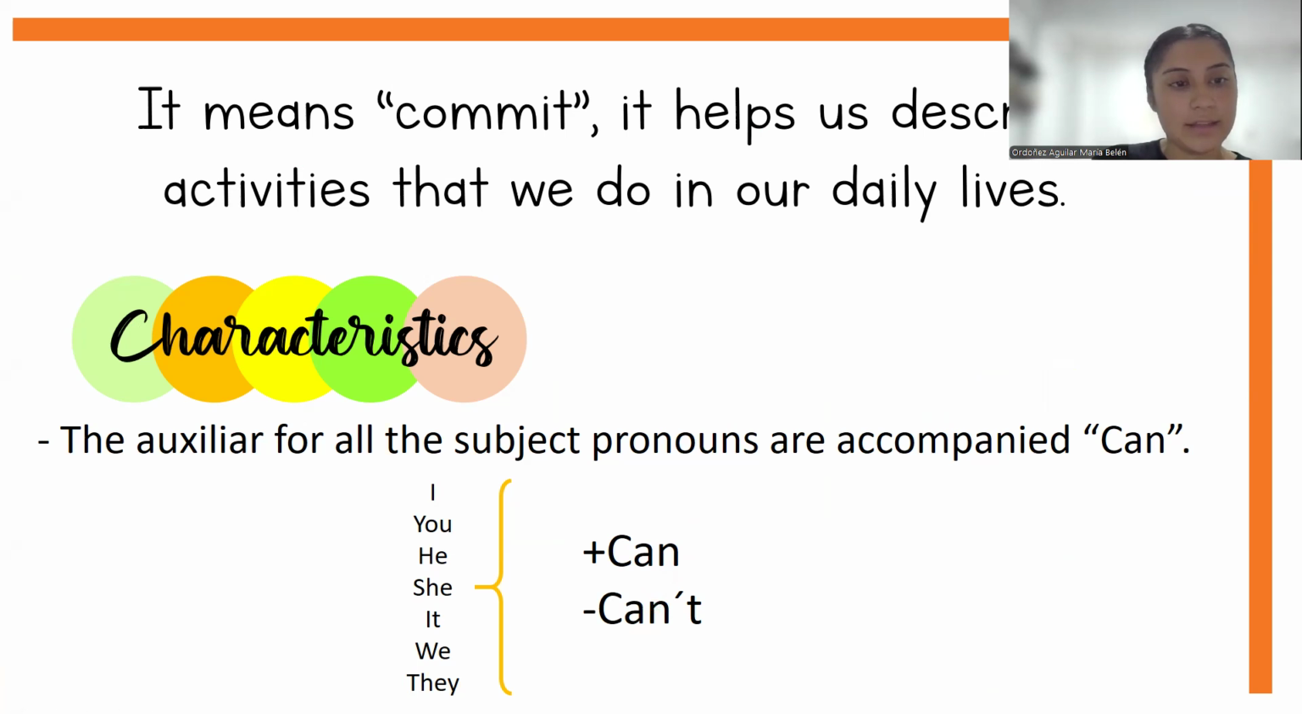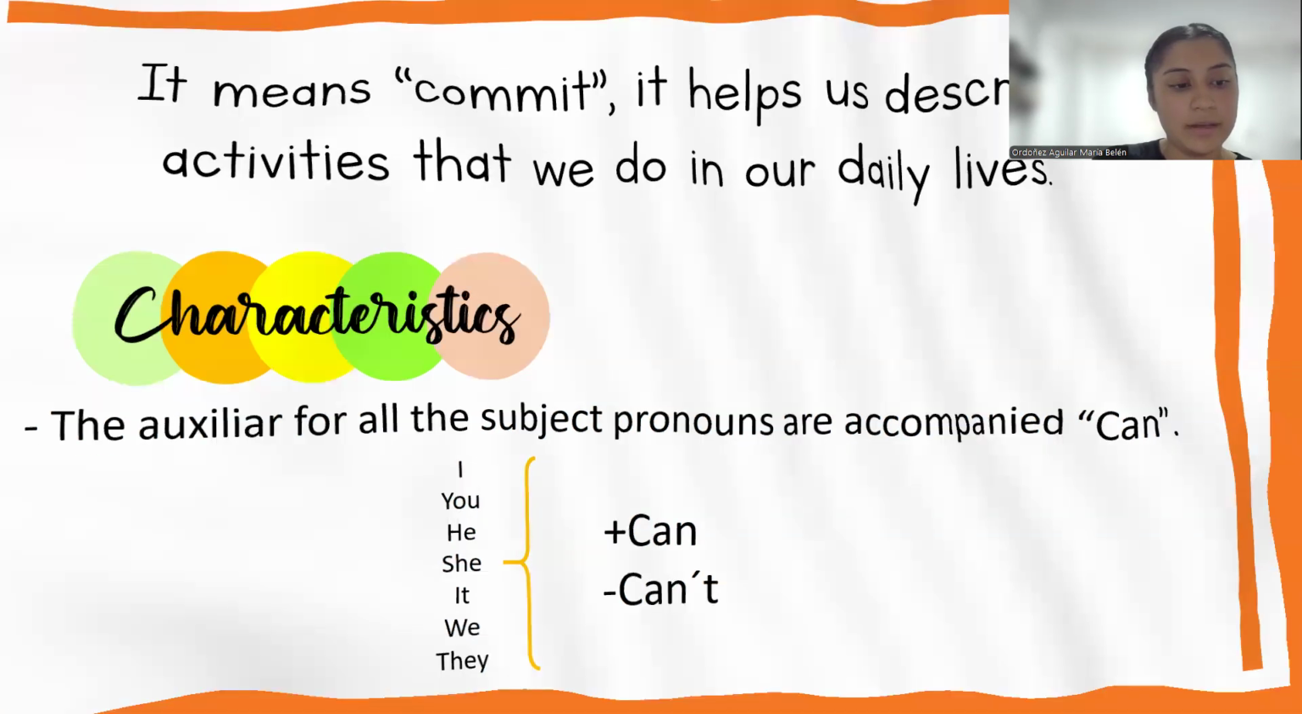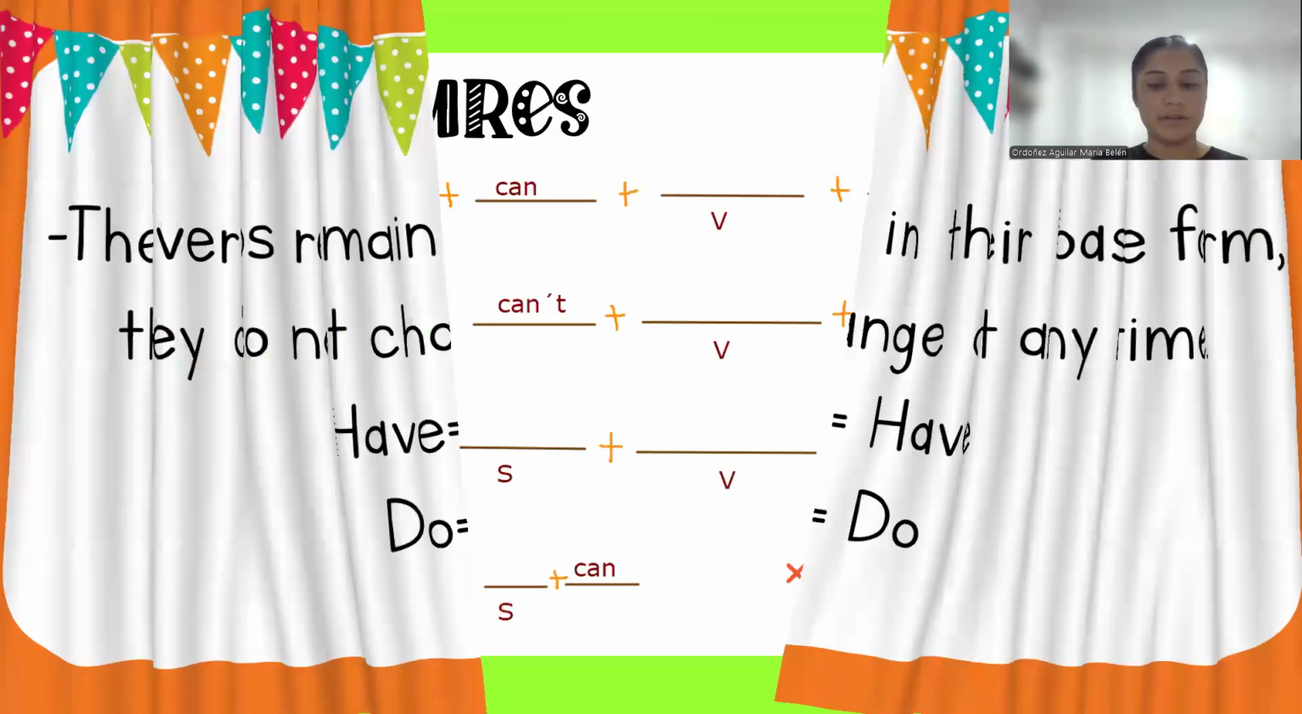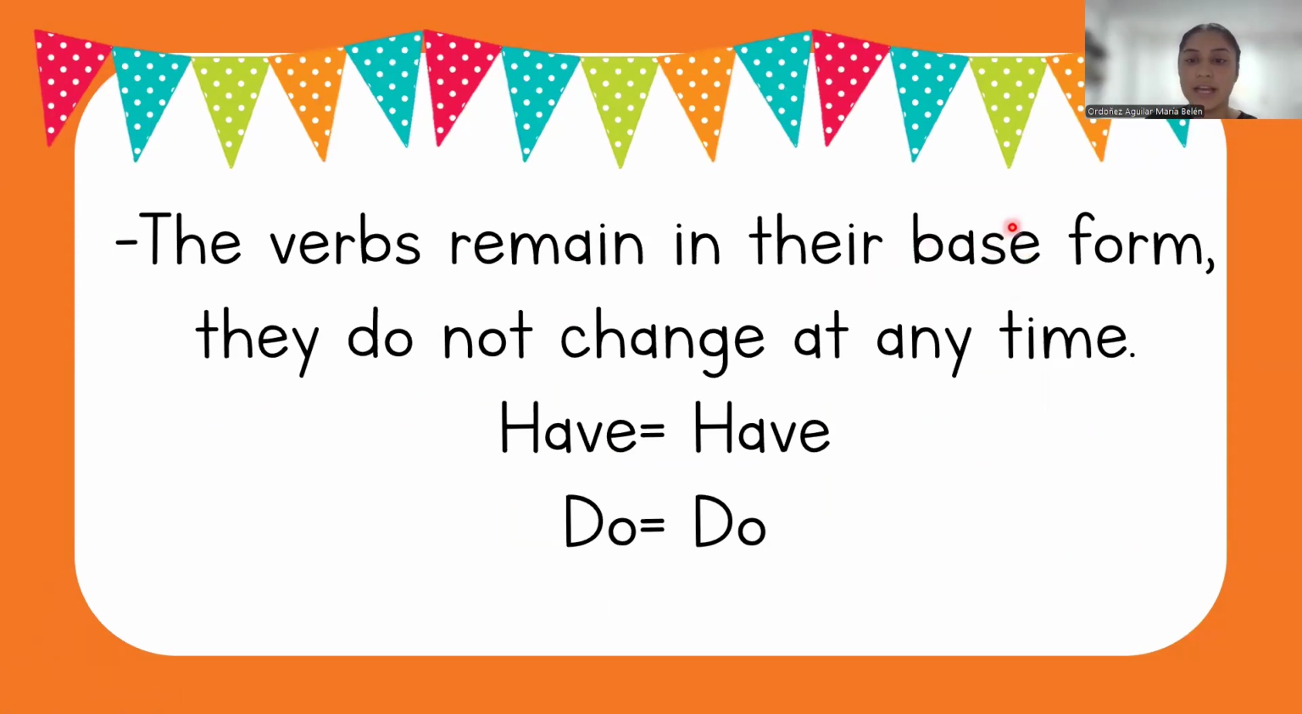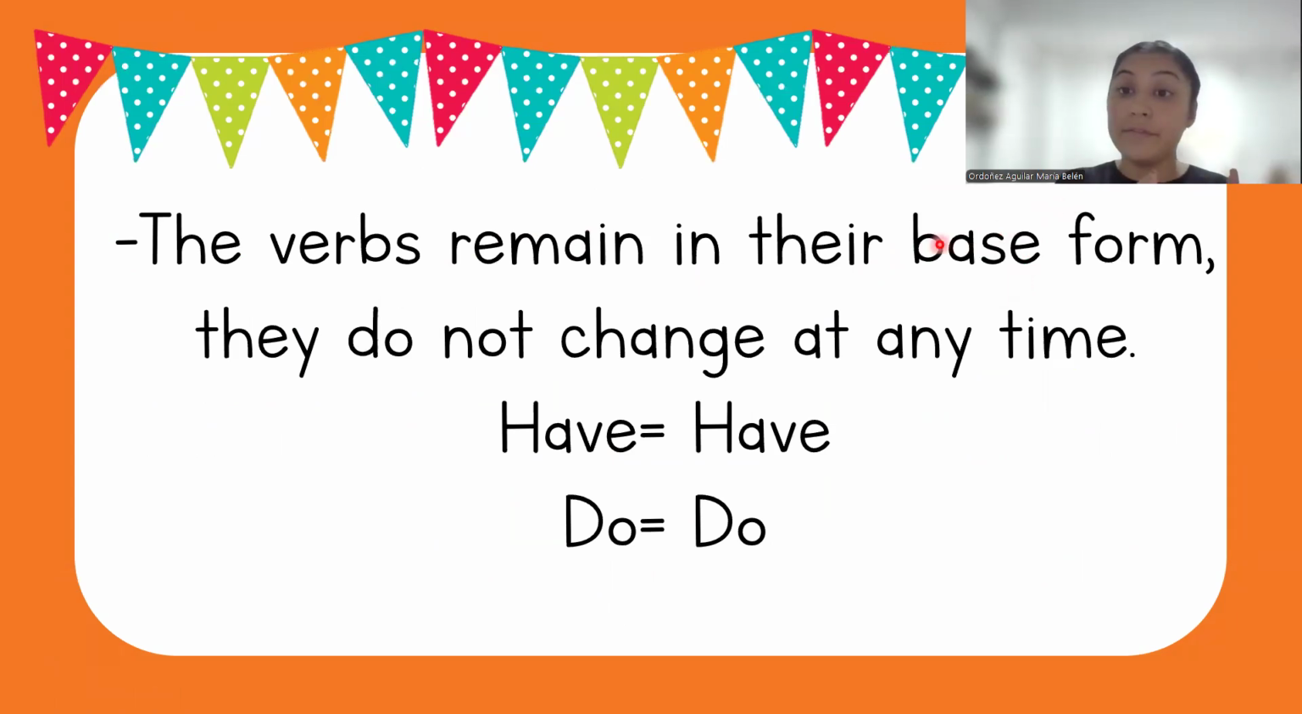Now the next thing. Okay, the verbs remain in their base form. They do not change at any time in this case. For example, have, do: when we use them with can, we use the same form, the base form of the verb. We do not need to change anything. And for that reason, this grammar tense is easier than others.